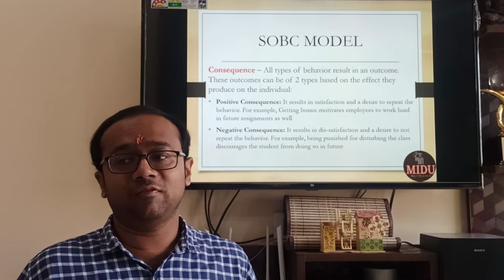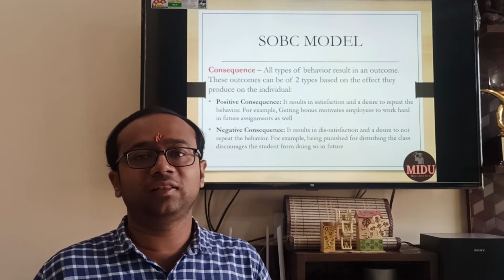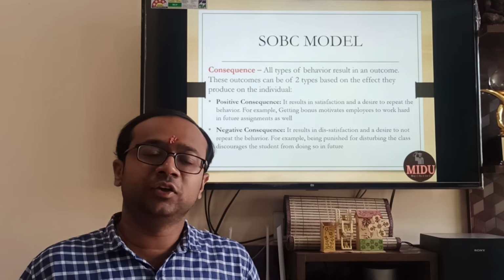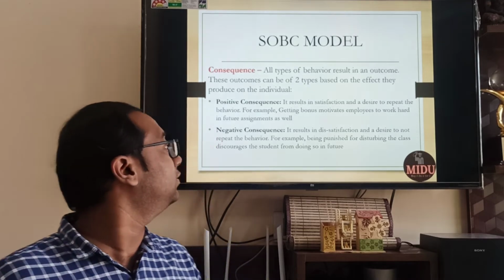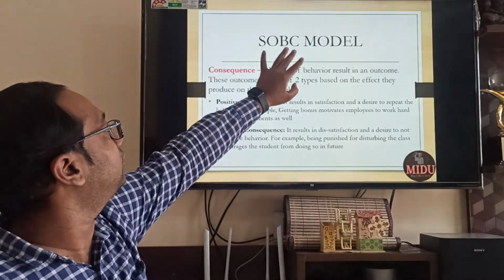Or, take the example of marks: you did not study for the exam, you failed in the exam and the teacher scolded you in front of the entire class. You did not like that. You promised that next time I will not waste my time, I will study hard and get good marks. This is an example of negative consequence. So these are the 4 things, SOBC.